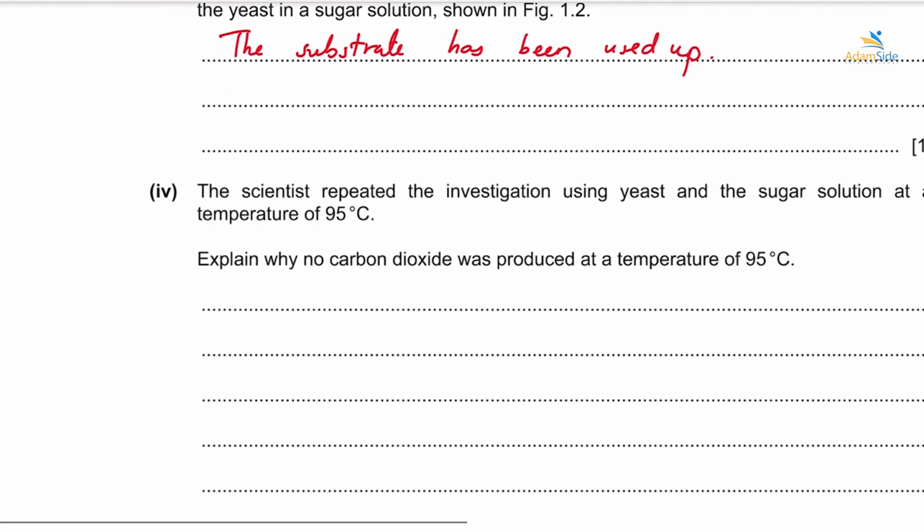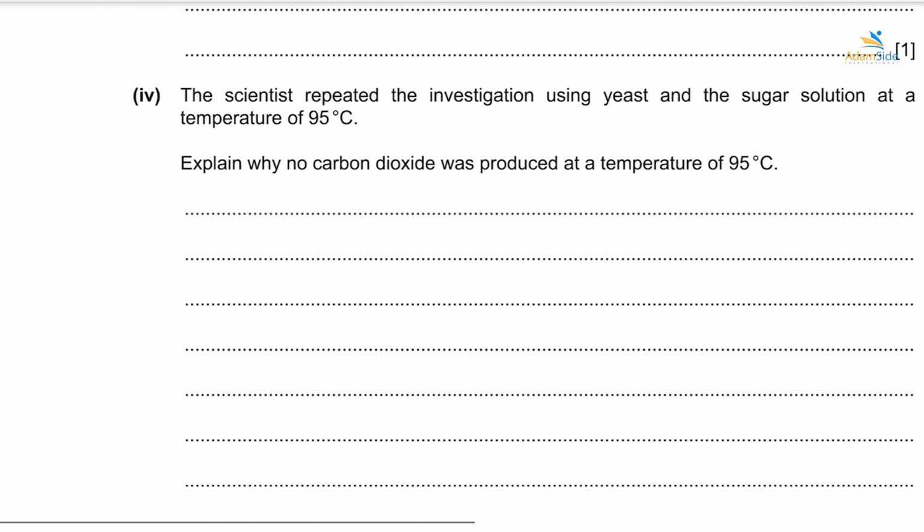Okay, the scientists repeated the investigation using yeast and the sugar solution at a temperature of 95. So the temperature is so high. 95 is a very high temperature. Then explain why no more carbon dioxide was produced at a temperature of 95. So if the temperature is very high, it means there will be denaturing of the enzymes.